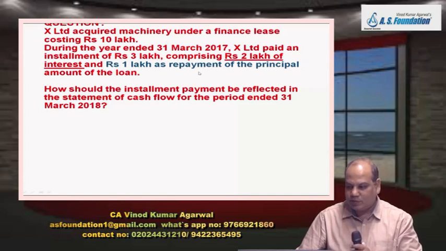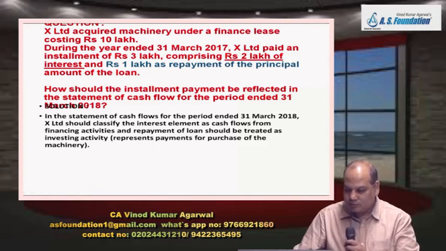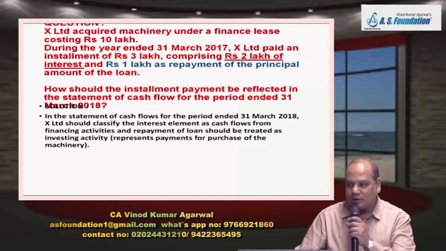And then interest payment, you can show it as financing activity or you can also show it as operating activity. So principal portion will be treated as investment activity because this payment is towards purchase of machinery. Interest element would normally be shown as financing activity. You can just write a note that IAS 7 allows you to show interest payment in operating activity.